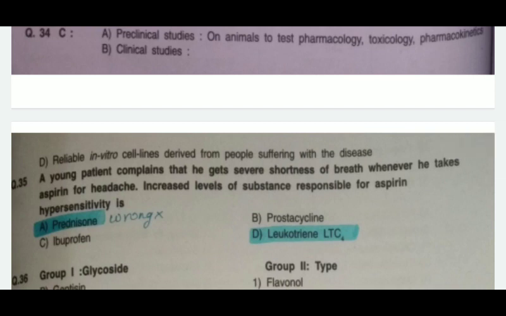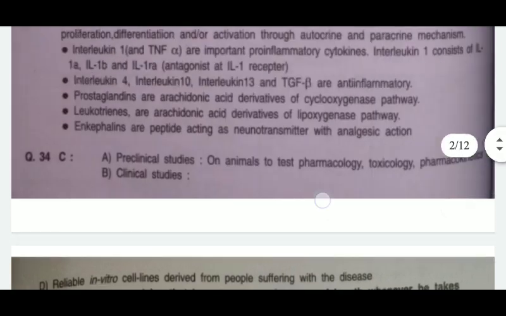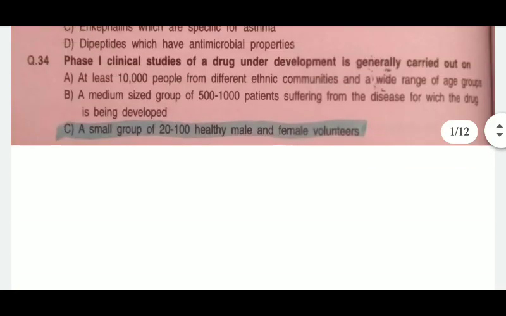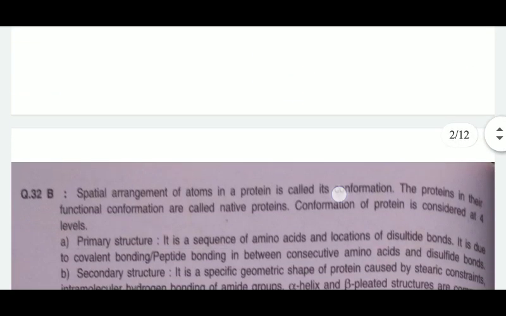And D is the reliable in vitro cell lines derived from the people suffering with the disease. So for this the correct answer is C. That is a small group of 20 to 100 healthy male and female volunteers is included in the phase 1 studies.